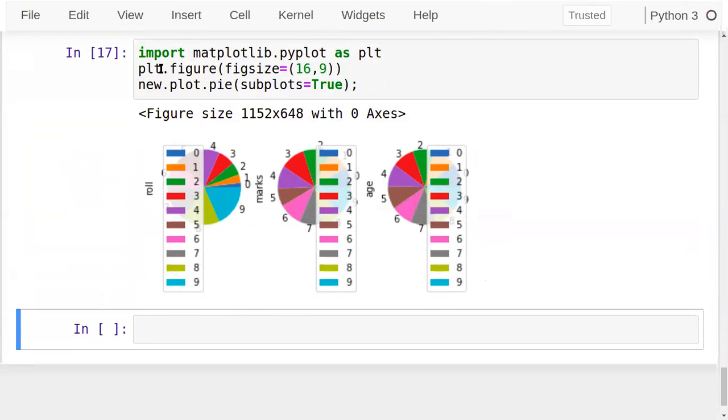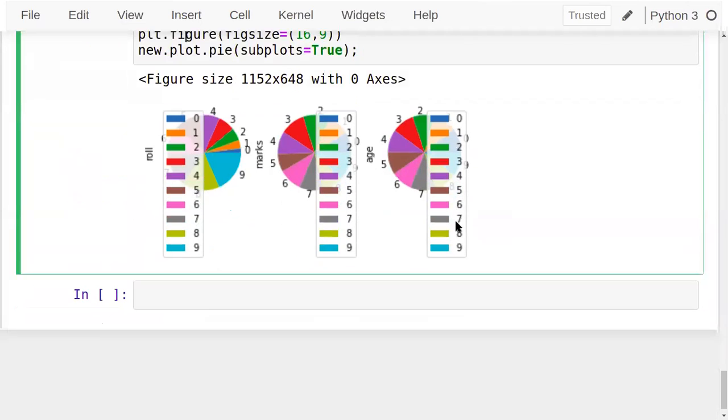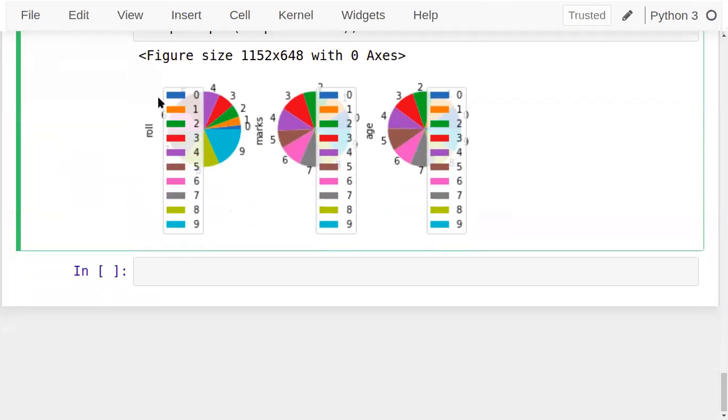Sorry, plot is not used afterwards. That's why it is not showing it. Fine. So three elements are there: roll number, marks, and age. Okay, so you can see this. So they're showing that actually this data is not created for this particular pie chart, but it's okay. We can apply this.